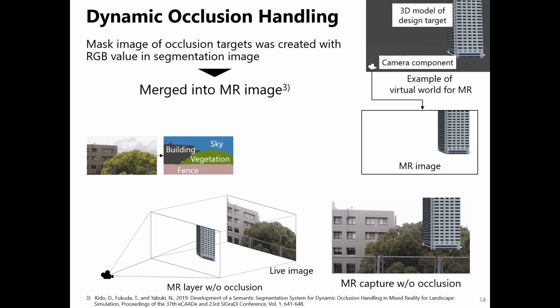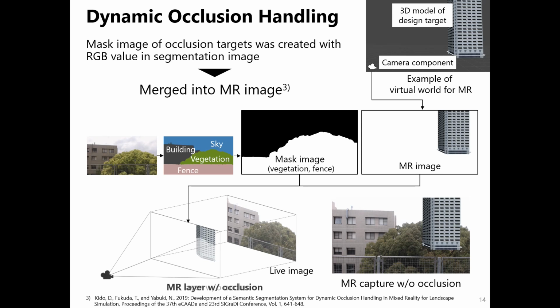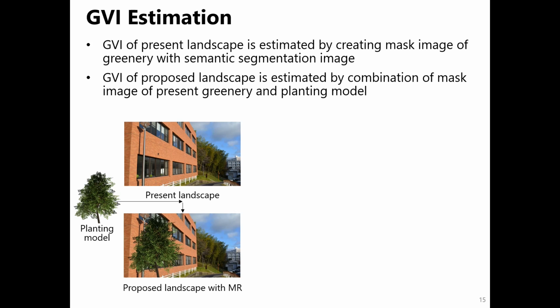Dynamic occlusion handling is implemented based on our previous study. A mask image of occlusion targets is created with RGBD value in a segmentation image. It was merged into an MR image that is rendered a 3D model, and an MR layer with occlusion handling is created in real time.